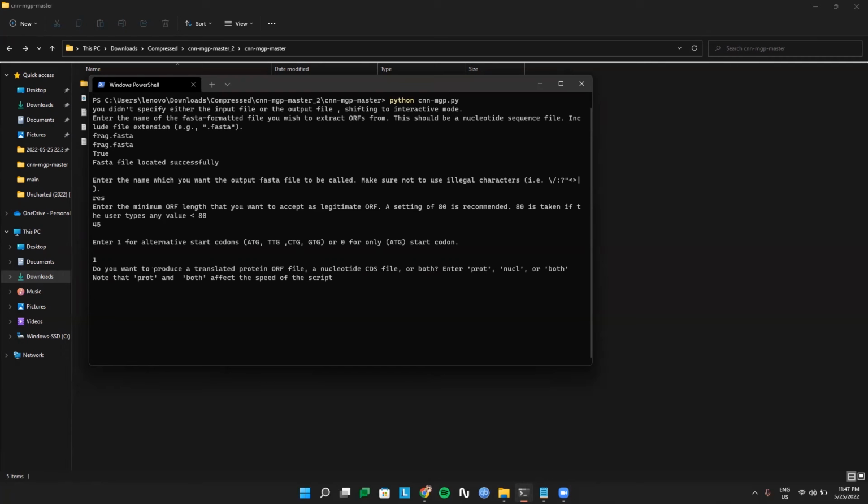Now it's asking for the result file we are going to determine, like if we want to translate it to a protein ORF file or a nucleotide CDS file. So let's go with the protein one. The code for it is PROT. And now our model is scanning the input single-strand DNA code, and the run is completed.